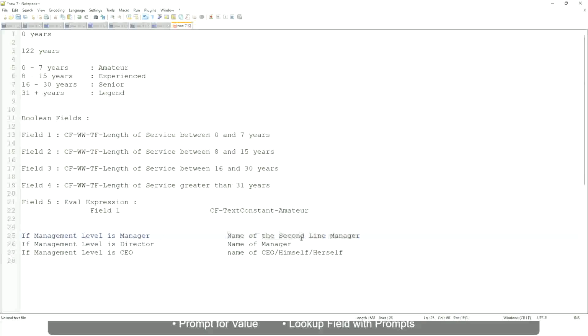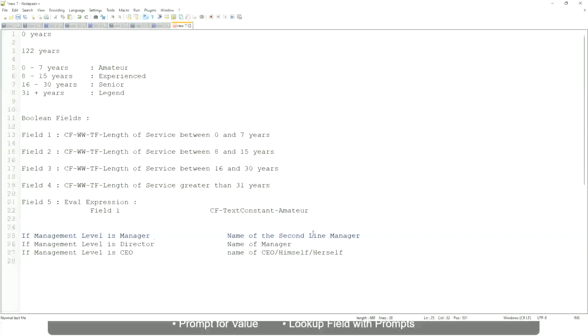So this is not a hard-coded text that you can put. It will be dynamic depending on the worker. So you have to return something that is dynamic, that is stored in a field.